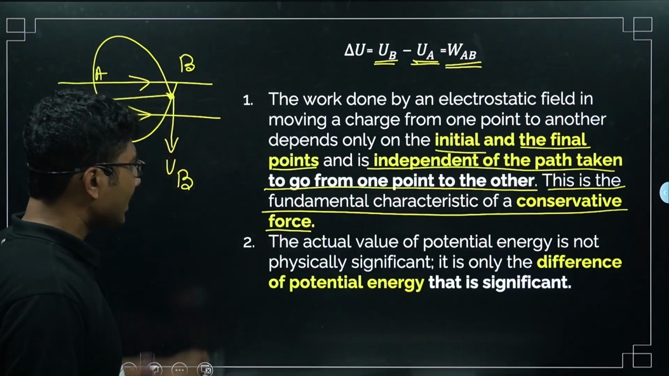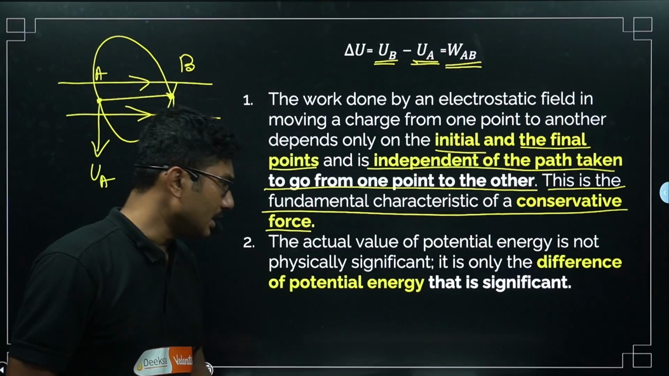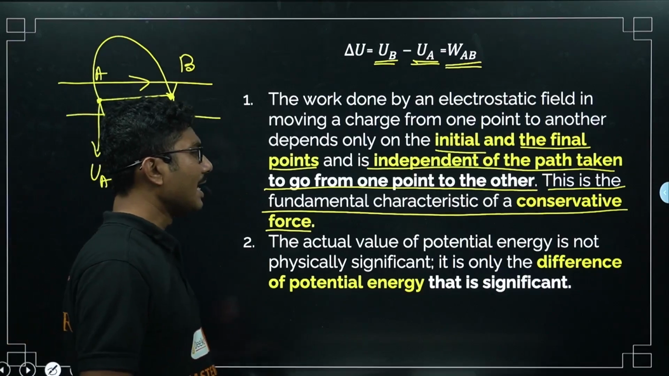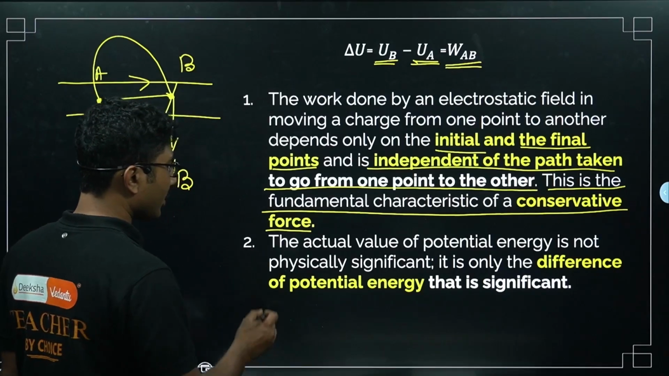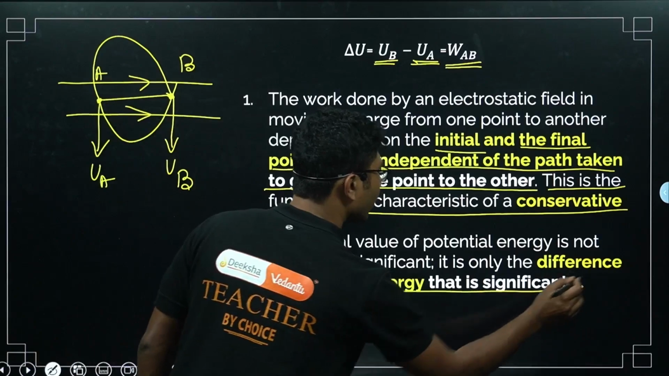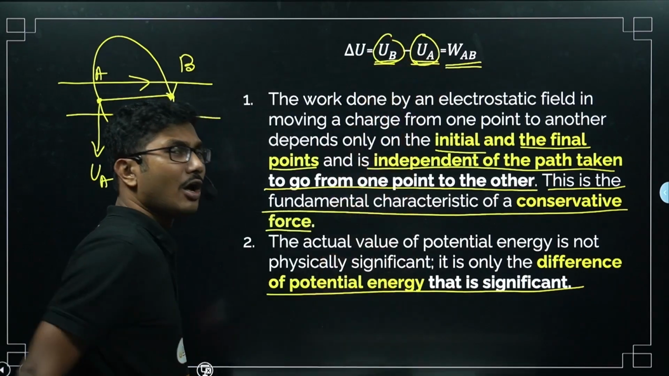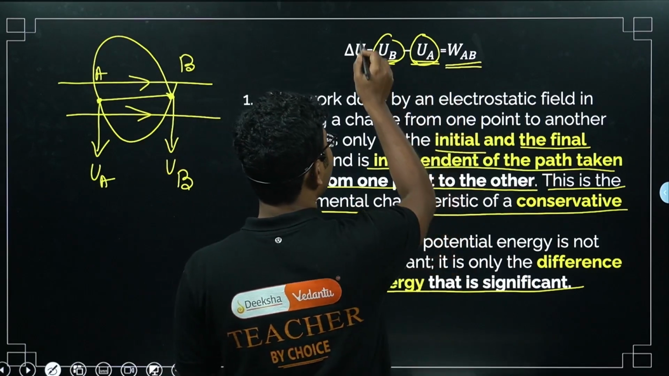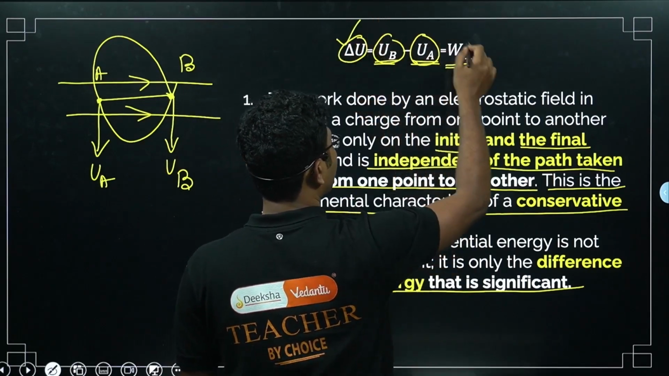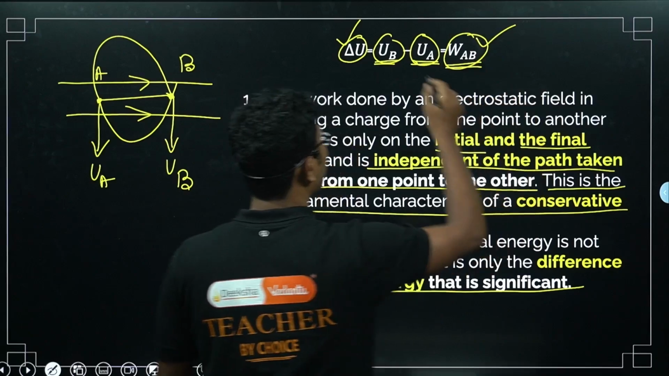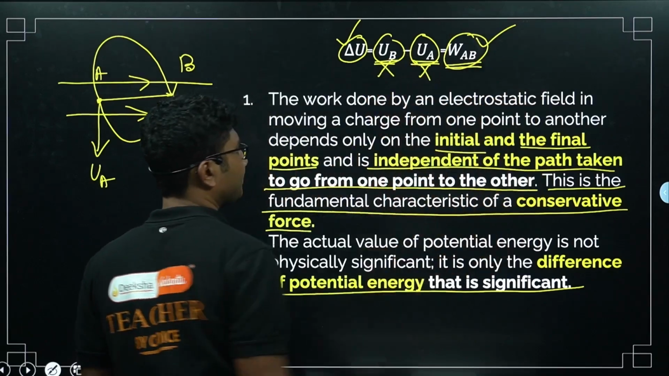The actual value of potential energy is not physically significant. It is only the difference of potential energy that is significant. I already told you that actual value of UB and UA is not so important. Only thing that is important is the difference. Delta U is important and WAB, that is the work done, is important. These two are not so important.